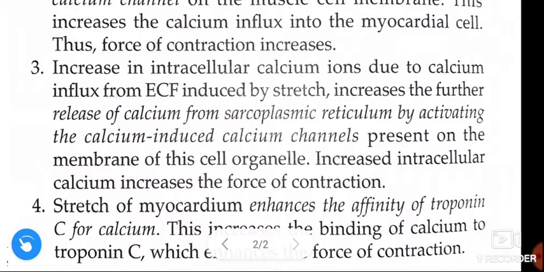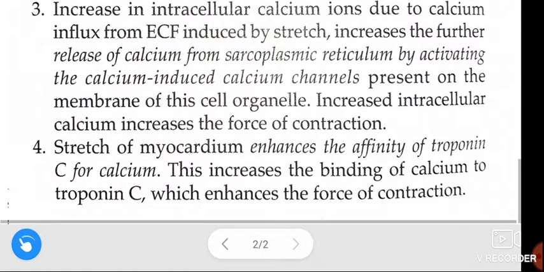Increase in intracellular calcium ions due to calcium influx from extracellular fluid induced by stretch increases the further release of the calcium from sarcoplasmic reticulum by activating the calcium induced calcium channels which are present on the membrane of the cell organella. Increased intracellular calcium increases the force of contraction. Okay guys, this is the third mechanism.